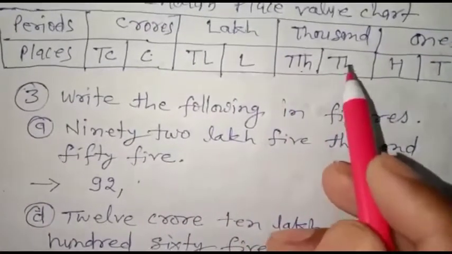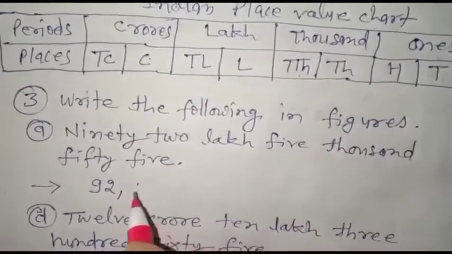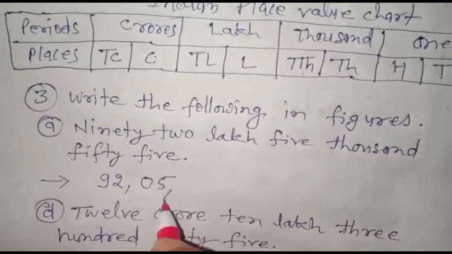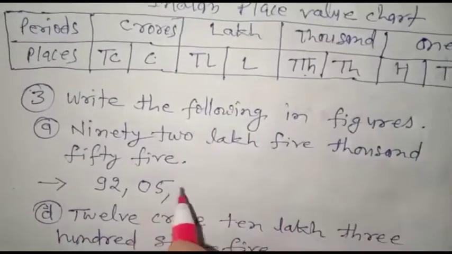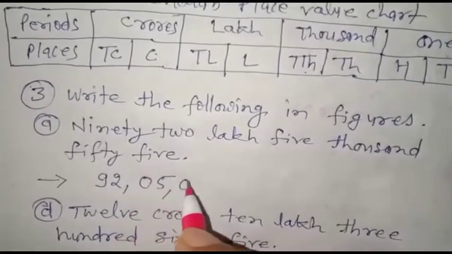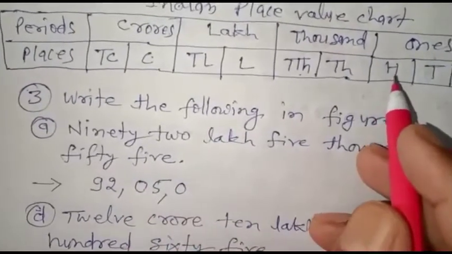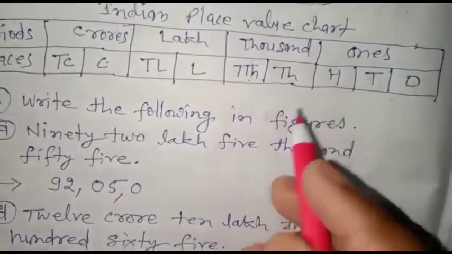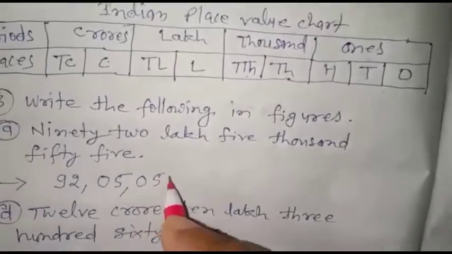Only in the 1,000 place 5 is given, so we put 5 in the 1,000 place, and 55. Here also nothing is given in the 100 place, so we will put 0 here, and we will write 55.